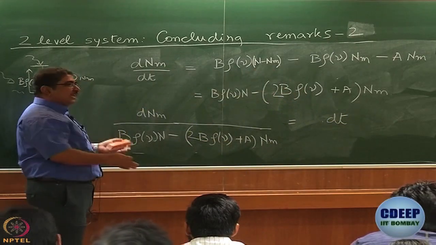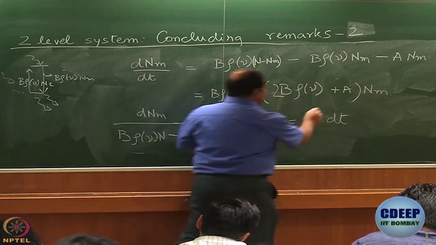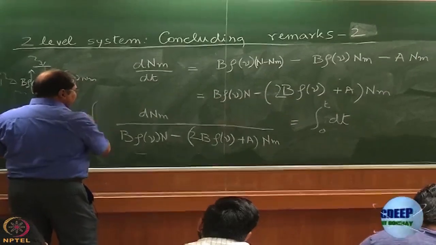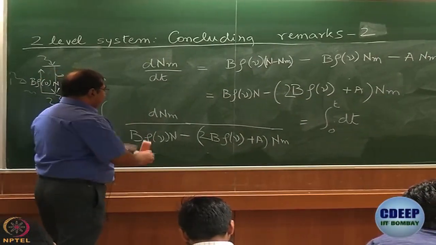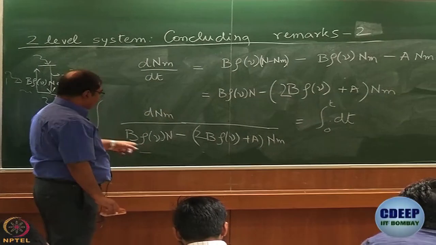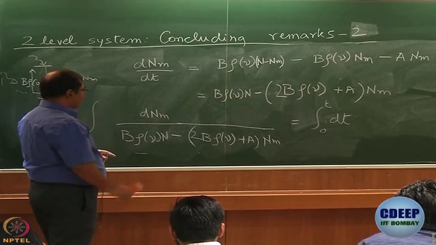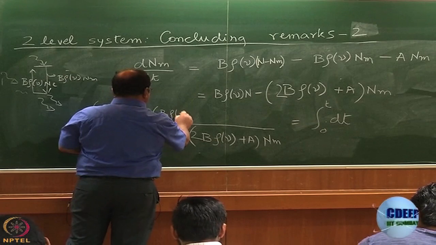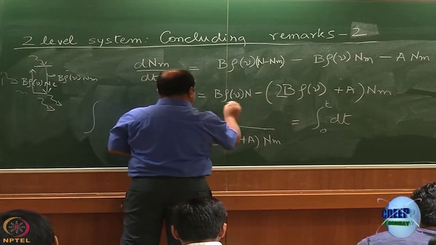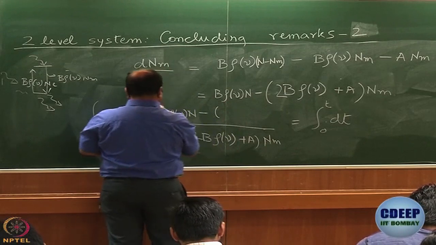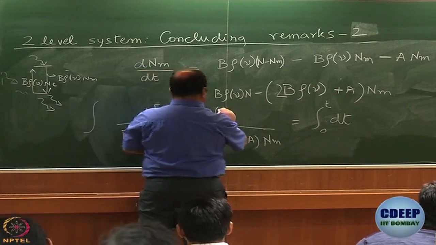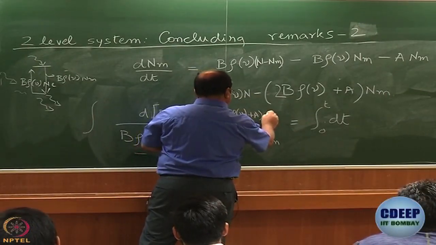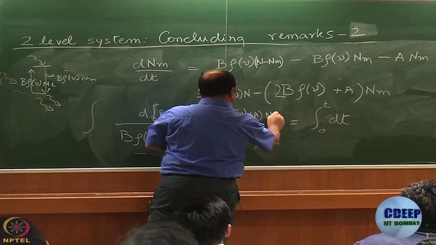Now, then of course I'll integrate, right? I'll integrate the right hand side between 0 and t, and I'll integrate the left hand side also. But before I do so, let me write this dNm as d of this. So I can write this as d of B rho nu N minus 2B rho nu plus A, Nm.